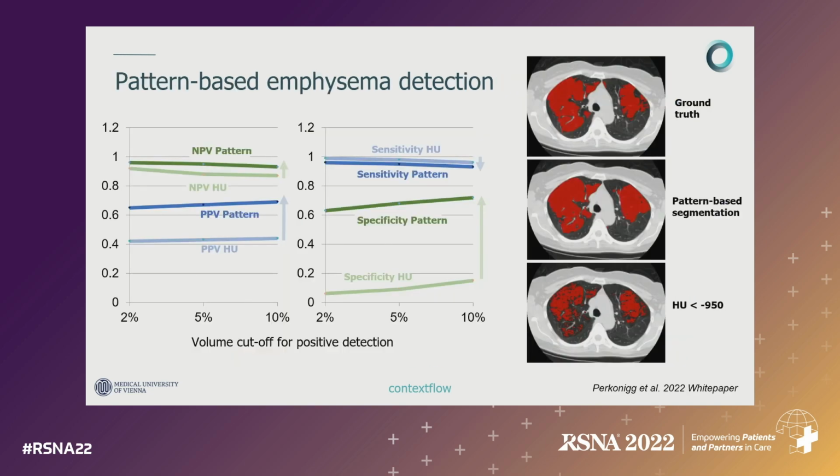The second thing is we looked at how deep learning can help us do a better job at segmenting these patterns. This is an example of emphysema segmentation, where we see that when we use pattern-based emphysema segmentation compared to just Hounsfield unit-based segmentation, we get a bump both in the positive and the negative predictive value of detecting emphysema in patients, which is relevant in the context of COPD. We pay with a little bit of a loss of sensitivity, but we get a huge boost in specificity of detecting emphysema.